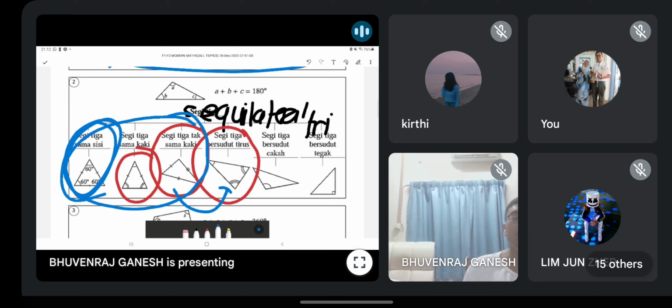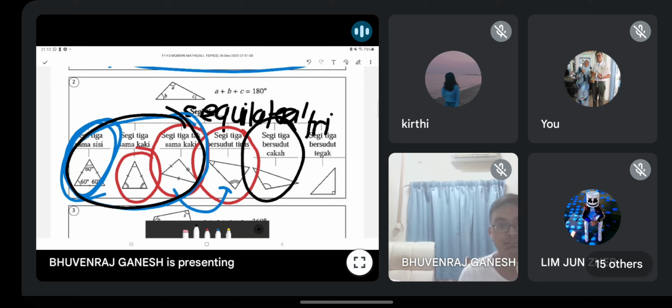That's why segitiga sama sisi actually sama dengan segitiga bersudut tirus. Okay. Equilateral triangle is basically equal to acute angle triangle. So you can write both. It means the same meaning. Okay, sama maksud. Alright. So how about this one? Obtuse. Among these three, which one is obtuse? Antara tiga yang ni. Can anyone tell? Yang mana sudut cakar? If you all understand lah.